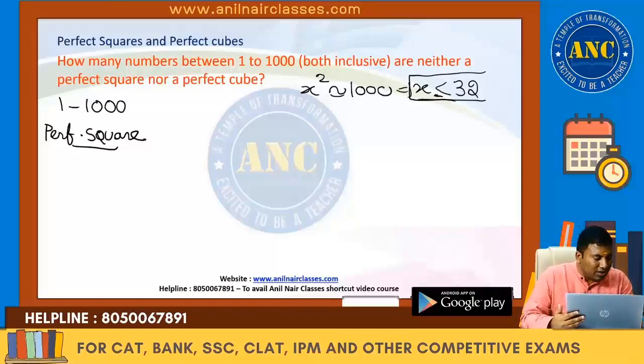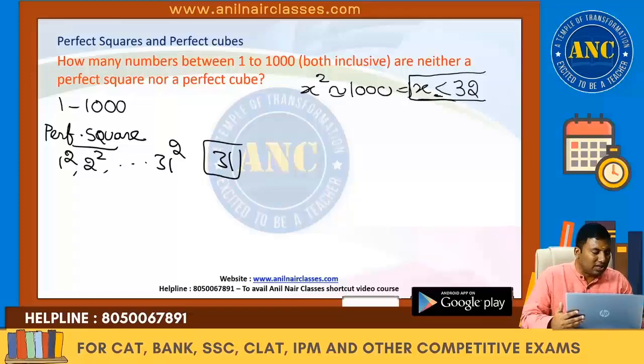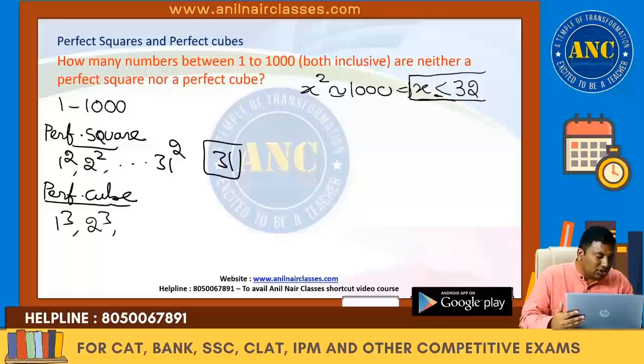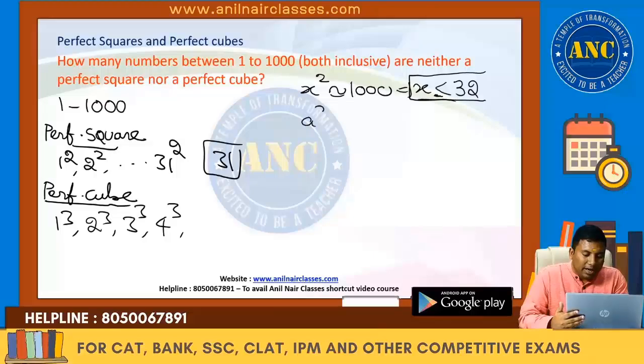So how many perfect squares can we take? Both are inclusive, so that means 1 square, 2 square and so on up to 31 square. Total 31 perfect squares are there. Perfect cubes, how many are there? 1 cube is 1. 2 cube is 8. 3 cube is 27. 4 cube is 64. Again, find the cube nearer to 1000. 9 cube is 729. 10 cube is 1000. So a is 10, so 1 and so on up to 10 power 3. So total here 10 values.